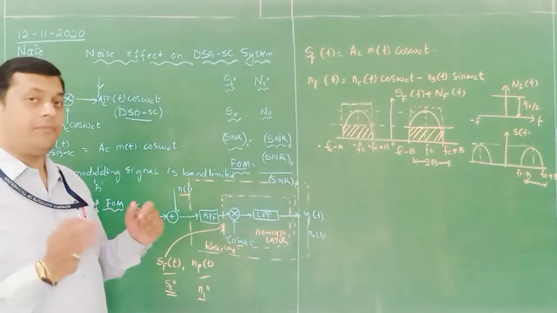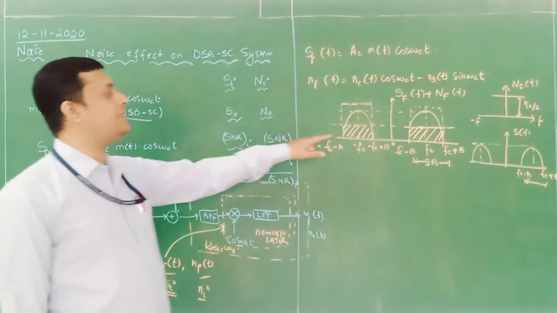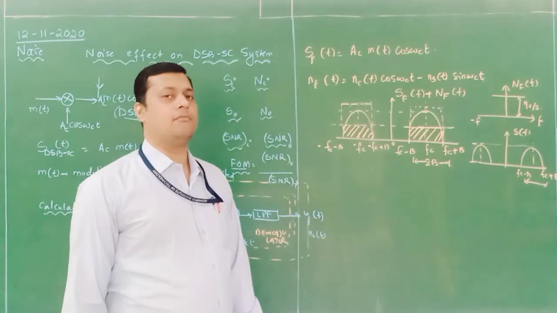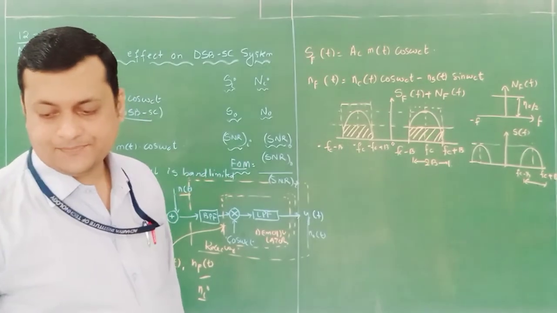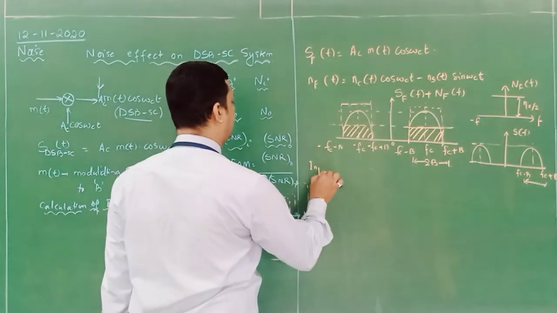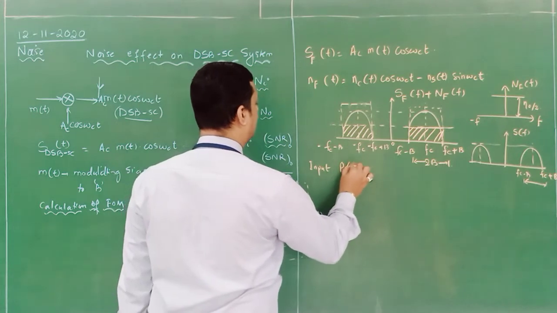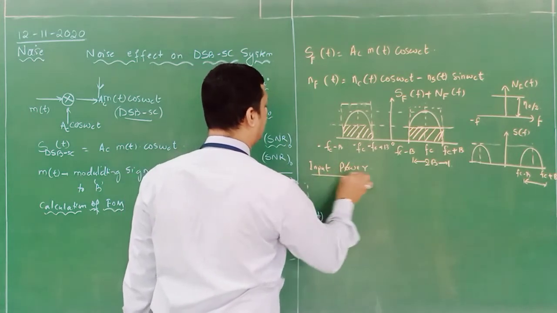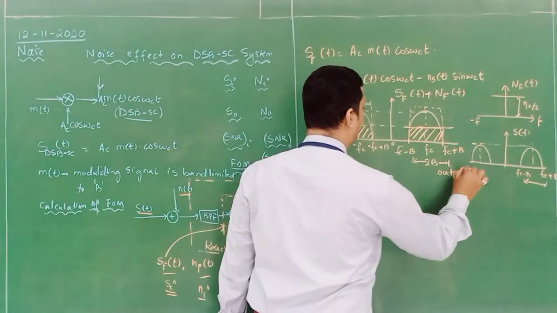Now we need to suppress the effect of noise and extract the information, as this is my input to the demodulator. So now we will calculate the input power first, and then we will calculate the output power.